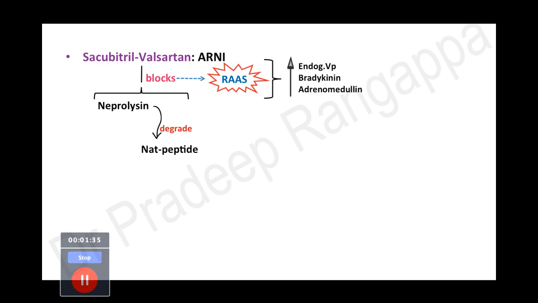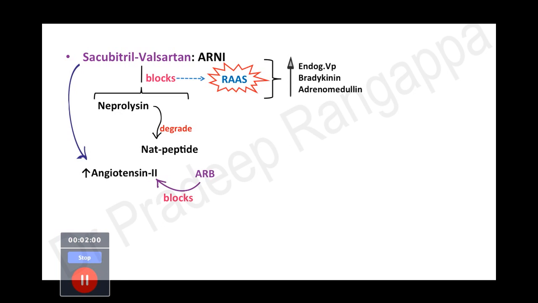But the trade-off of doing these two is that it increases the angiotensin 2. We know that angiotensin 2 is not good. That is why sacubitril is combined with valsartan, which is an angiotensin receptor blocker. This angiotensin 2 effect is blocked by the valsartan. That's why it's given as a combination. The reason they arrived at this combination is because of studies with the precursor molecules.